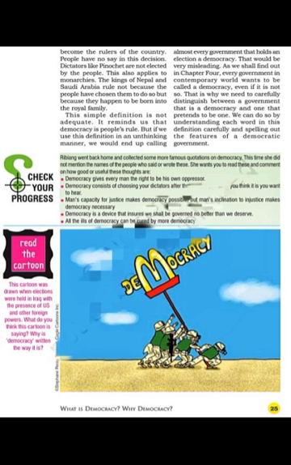But if we carefully look at this simple definition again, we will find that it is not adequate. It reminds us that democracy is people's rule, but we would end up calling almost every government that holds an election a democracy. So that would be very misleading. That is why we need to carefully distinguish between a government that is a democracy and one that pretends to be democratic. We can do this by understanding each word in this definition carefully and spelling out the features of democratic government.